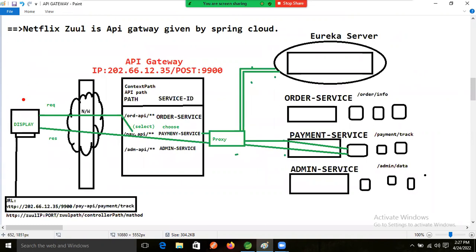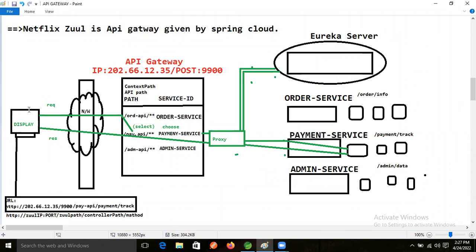Just assume that this is the front end application. What is the front end application doing now? This application is displaying the data.